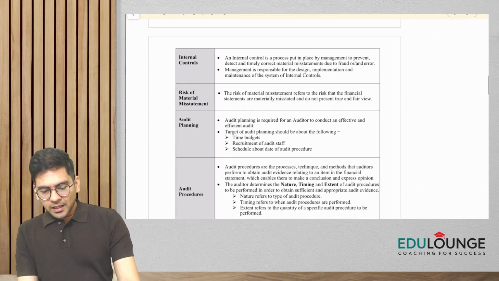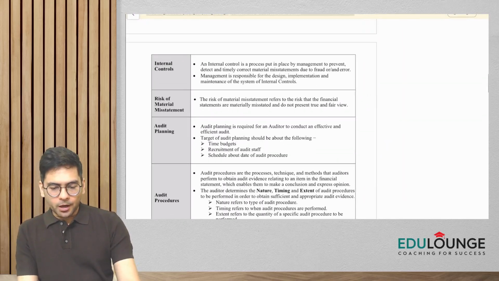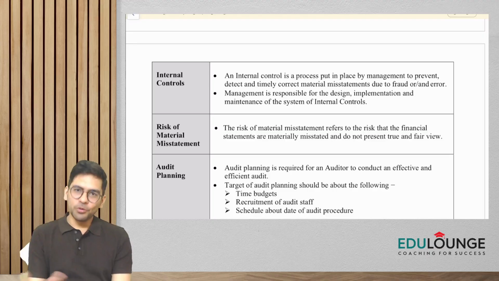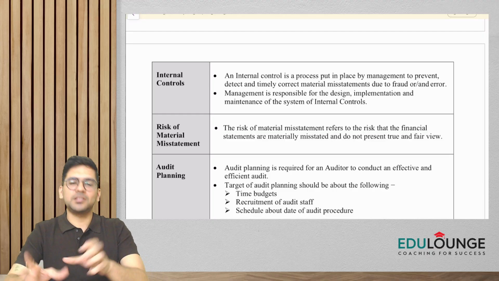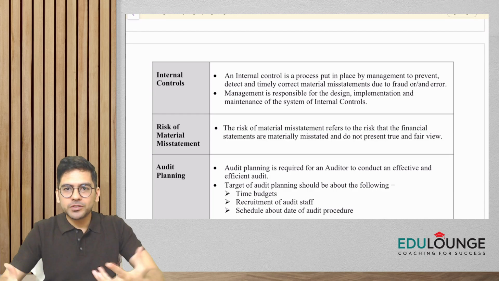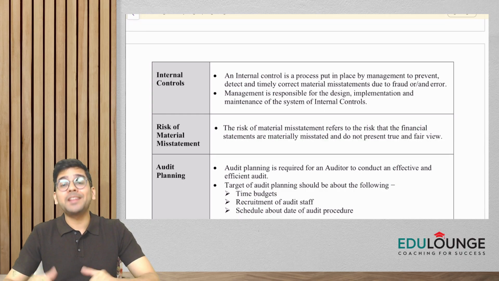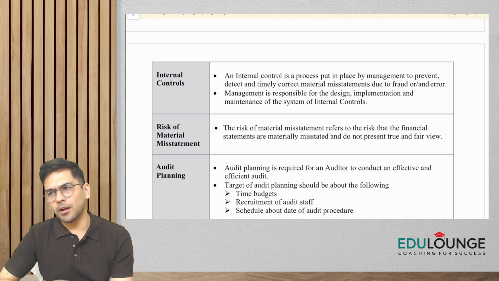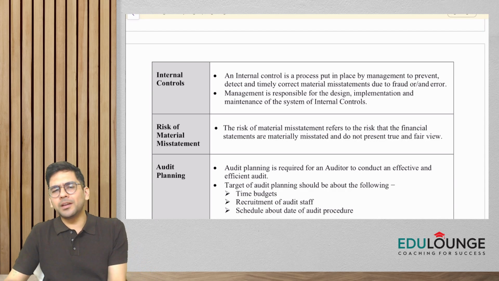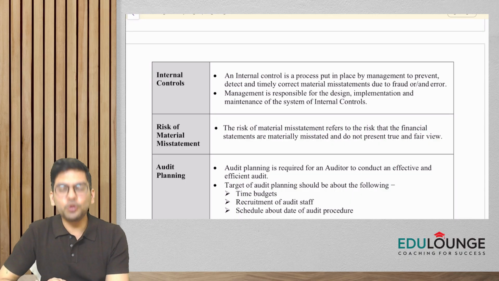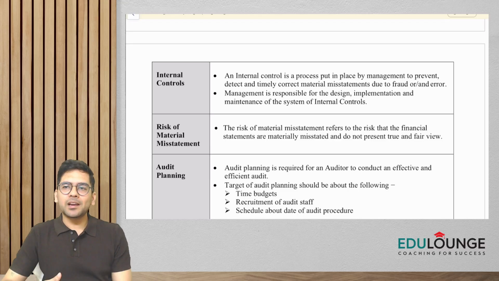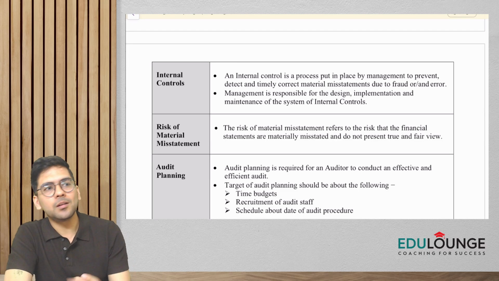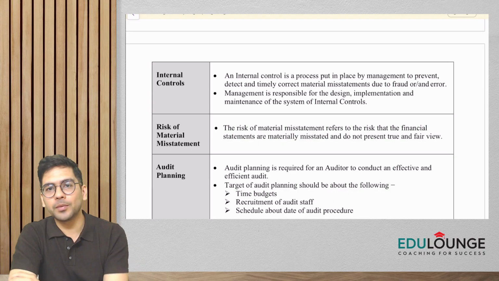Now, guys, let's come to a few more points, very important. Internal controls. All of you know this. Number one, these are processes. Who puts them in place? It is put in by the management of the company. The management would ensure that there are internal controls. Now, what do these internal controls do? Basically, guys, they are processes which management puts in to ensure that the misstatements in the financial statements are less.